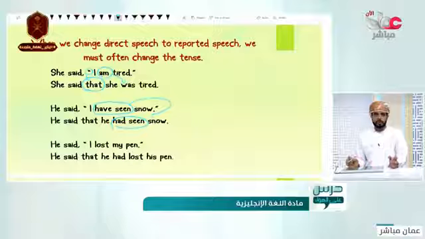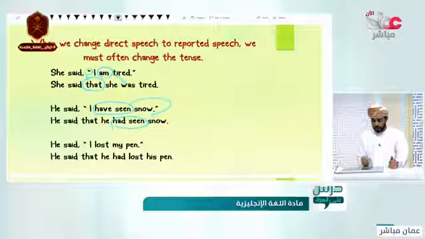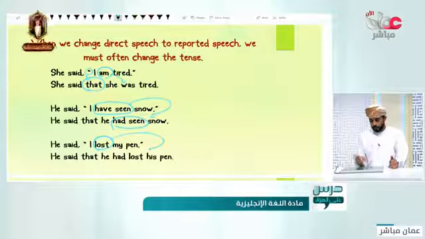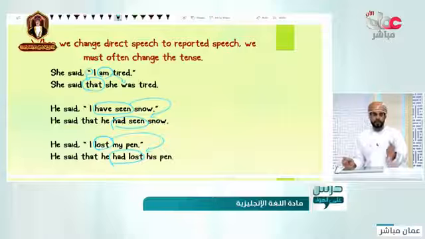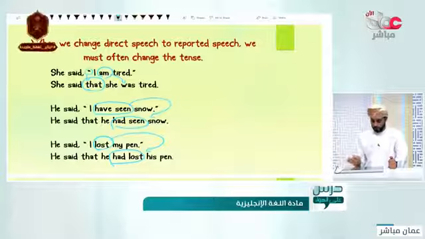The present perfect will become the past perfect. And if it is the past simple, it also becomes the past perfect, as you can see in here. So in reported speech, with the present perfect, it will become the past perfect, and with the past simple, it will become the past perfect. Good.